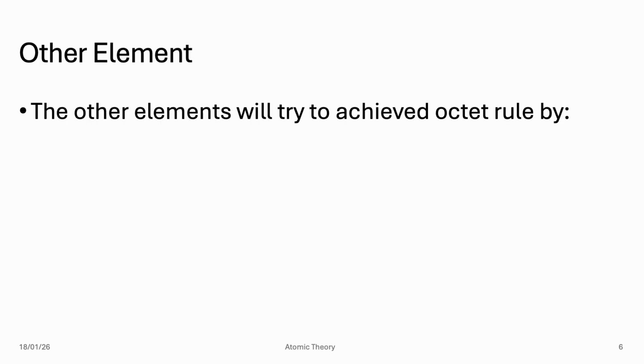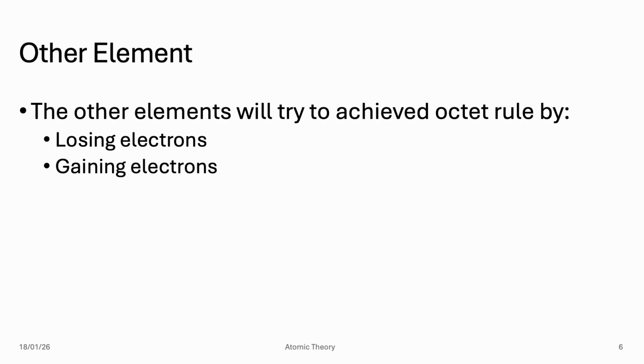Then, because of this stability, the other elements will try to copy this stability by achieving their octet rule. The first method is by losing electrons, which is special for metals. Then gaining electrons, which is special for non-metal elements. And also sharing electrons, if it is the bonding between non-metal elements.